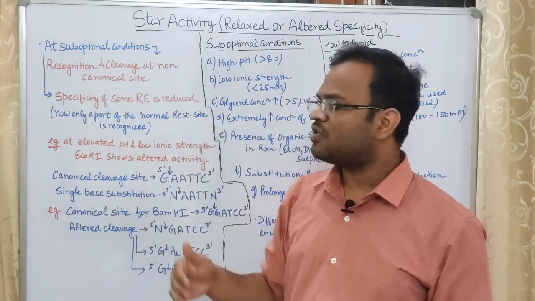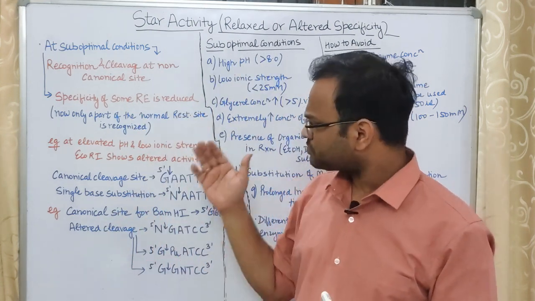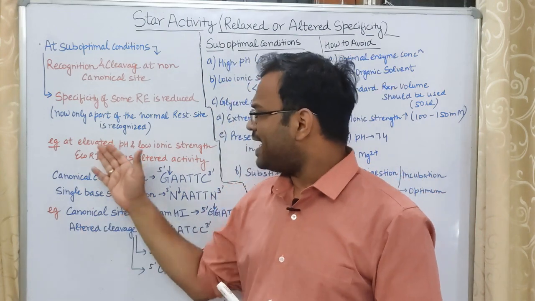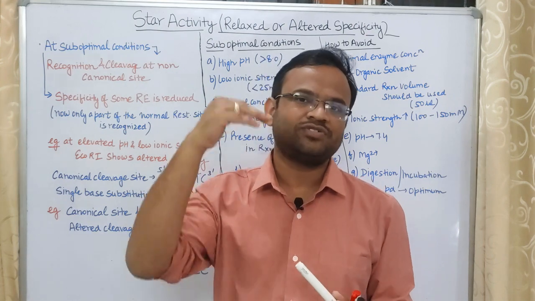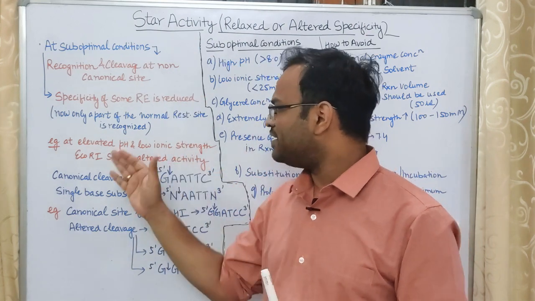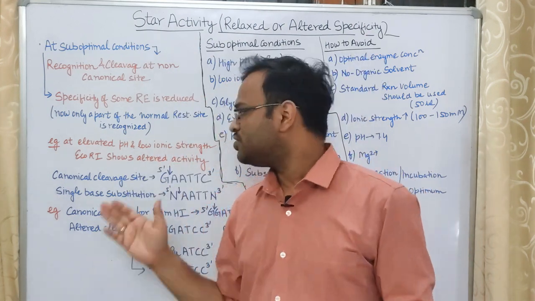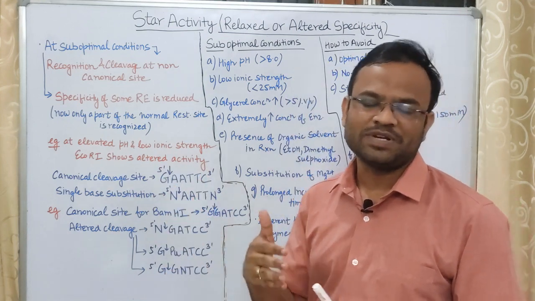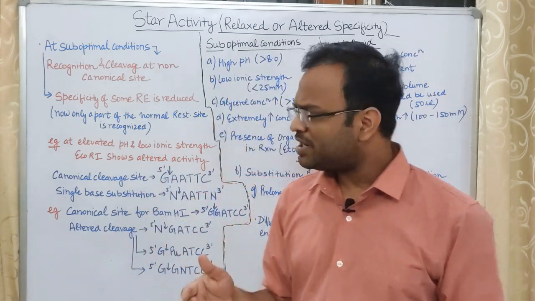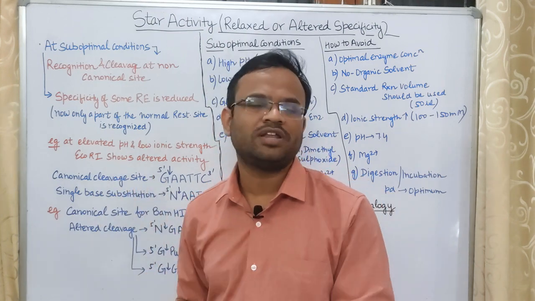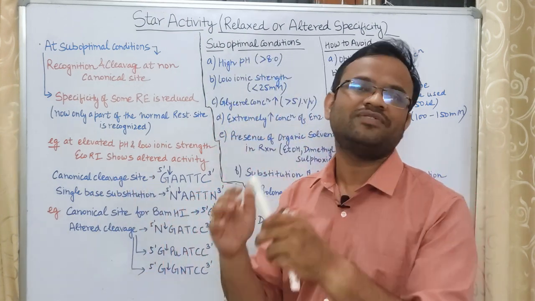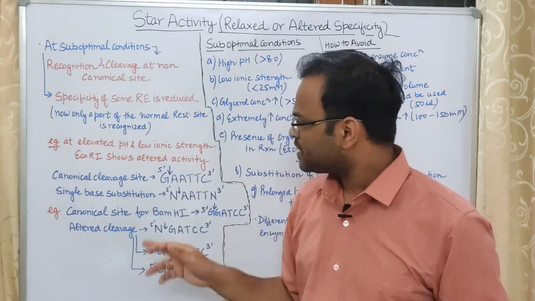Now let us move on to the example portion. For example, at elevated pH and at low ionic strengths, when the pH is very high and the ionic strength is low, EcoR1 shows altered activity. That means it shows star activity. Now let me show you the canonical cleavage site of EcoR1. What do you mean by canonical cleavage site? The original cleavage site of EcoR1. What is it? You can see that